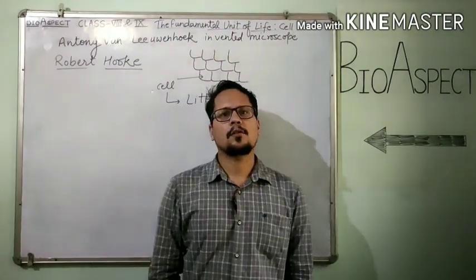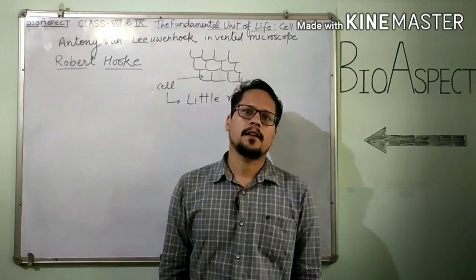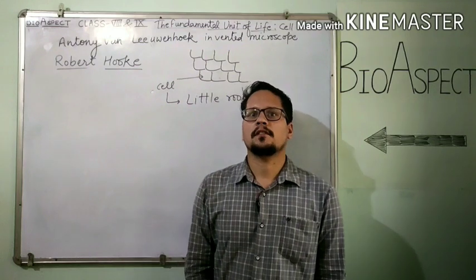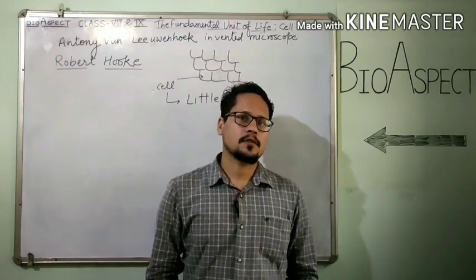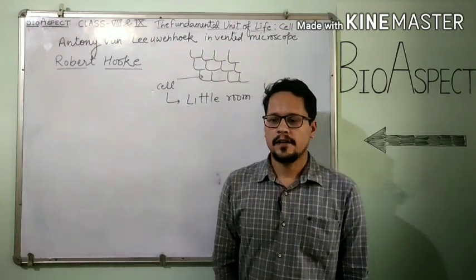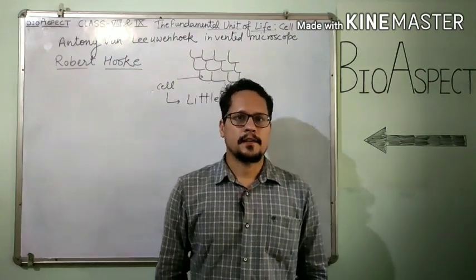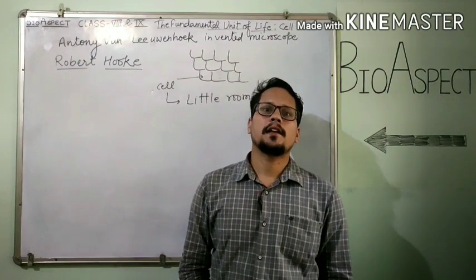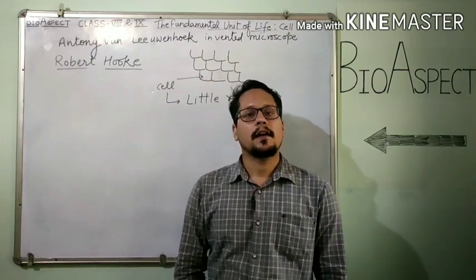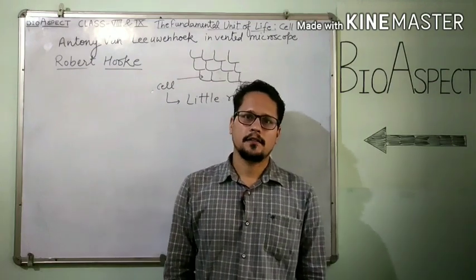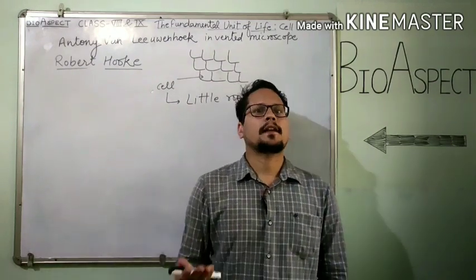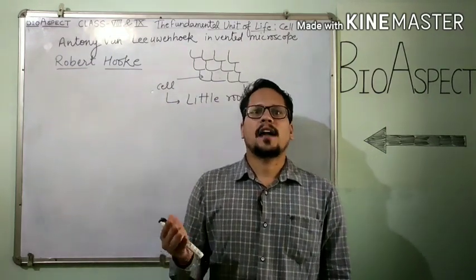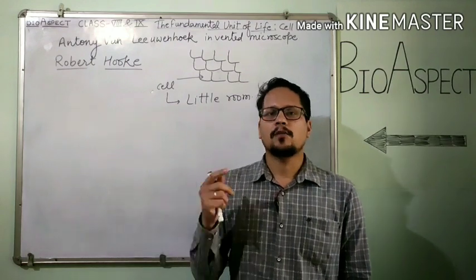Nowadays, the microscope which is used in the laboratory is also a compound microscope, but it is an improved version of the compound microscope used by Robert Hooke. Alright, and two German scientists, Knoll and Ruska, invented a very highly improved microscope called the electron microscope in 1932. It has 2 lakh times magnification power. It means 2000 times more than the compound microscope.